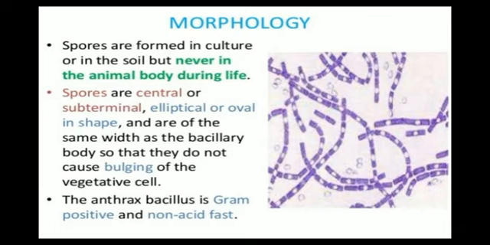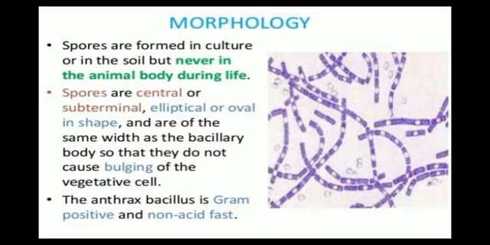Spores are central or subterminal, elliptical or oval in shape, and are of the same width as the bacillary body, so that they do not cause bulging of the vegetative cells. So spores are central or subterminal. Subterminal means near to the end but not the end.